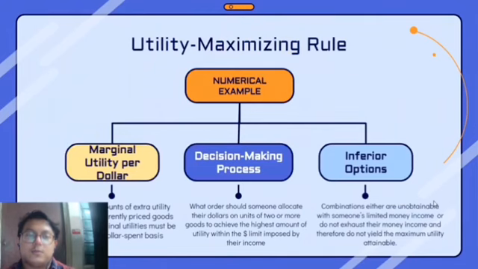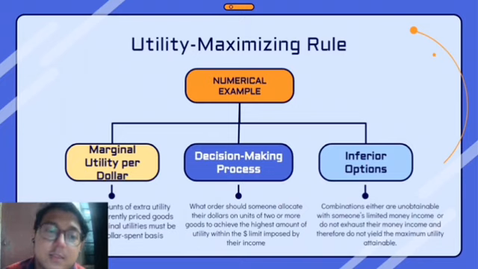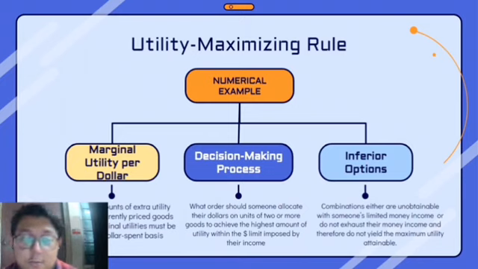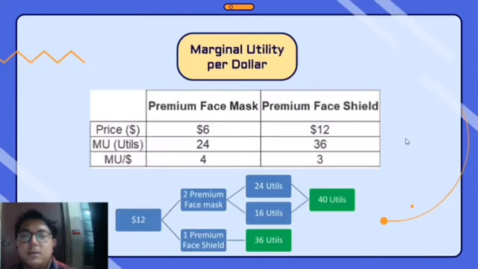So how do we illustrate the utility maximizing rule? First of all, we need to have a numerical example. In economics, we can have two types of goods, or maybe more of them. And from the numerical example, we can use three concepts, which are marginal utility per dollar, the decision making process, and inferior options. So let's see how we do marginal utility per dollar.